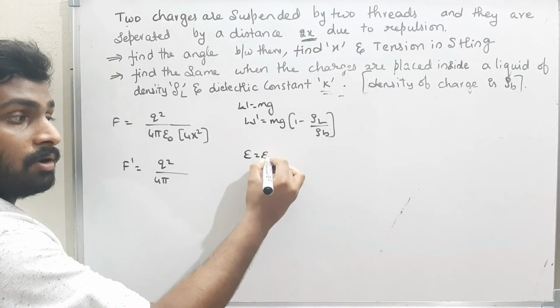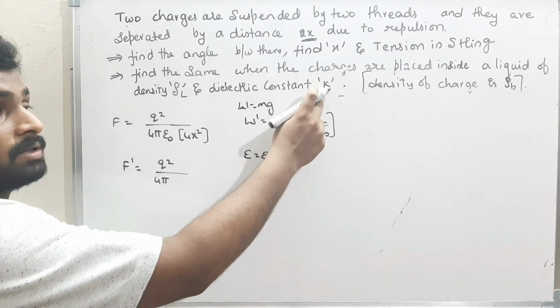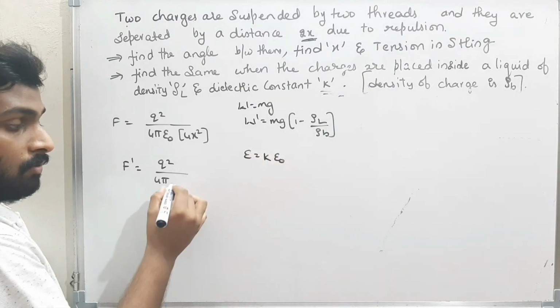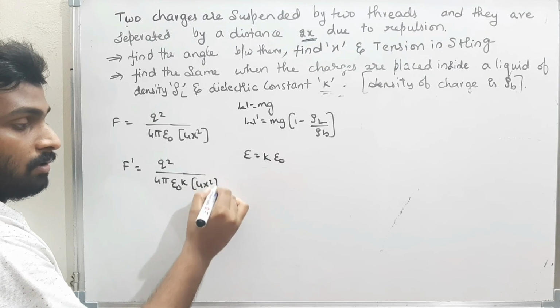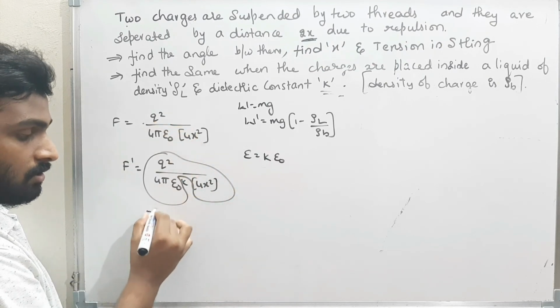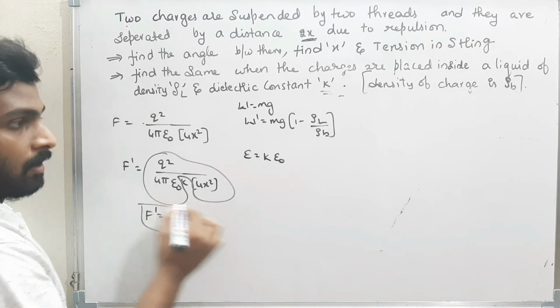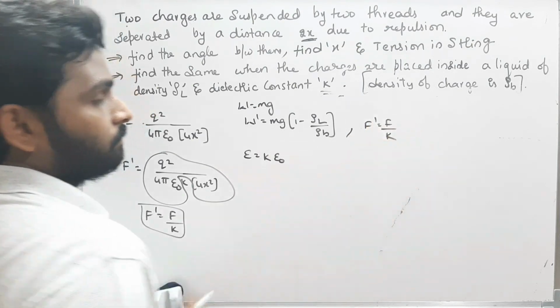Epsilon is nothing but epsilon r into epsilon naught. Epsilon r is the dielectric constant, therefore it is given as k. Therefore I can write epsilon naught into k, 4x square. The whole term is nothing but F. Therefore, F dash is F by k. Now I got the relation: F dash is nothing but F by k.